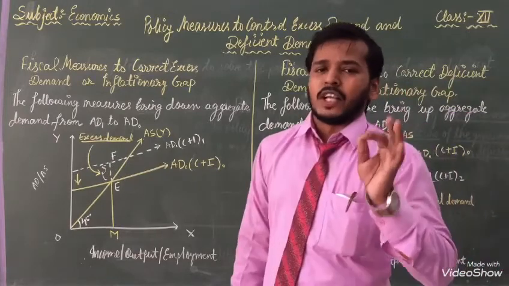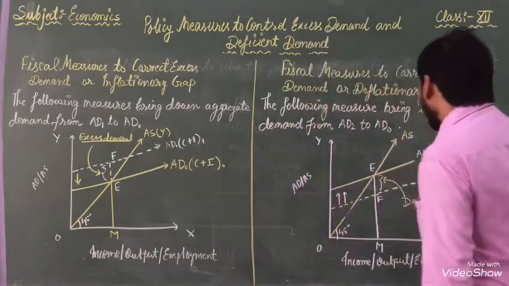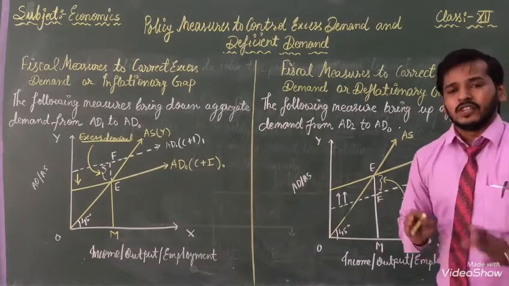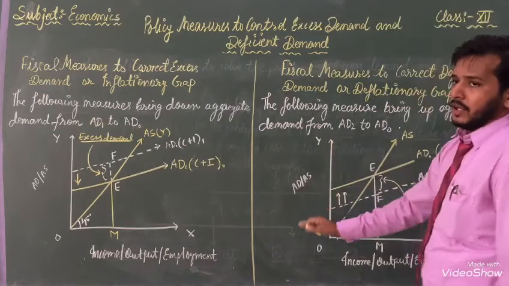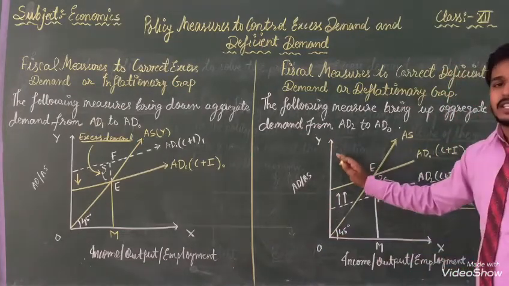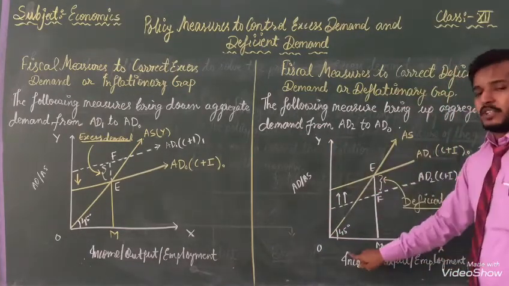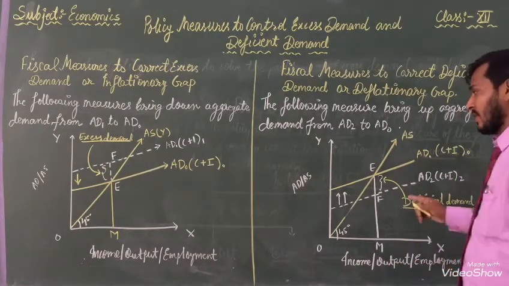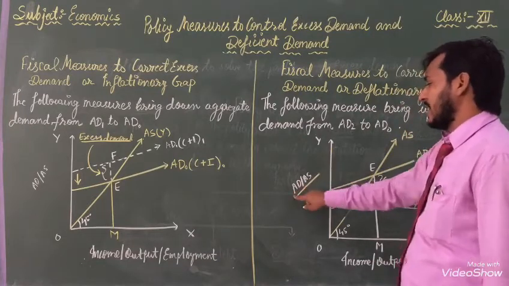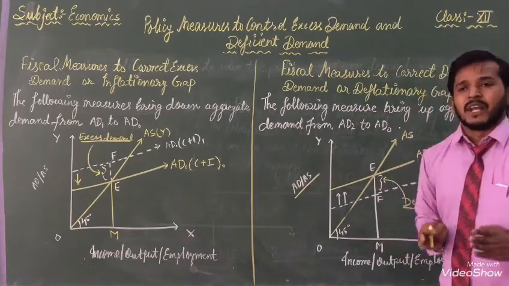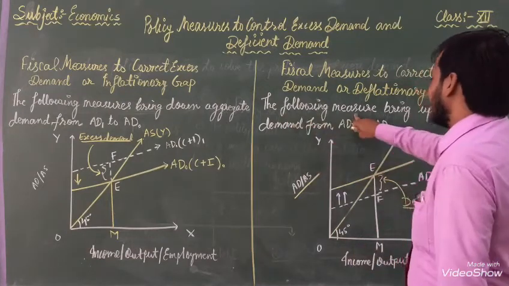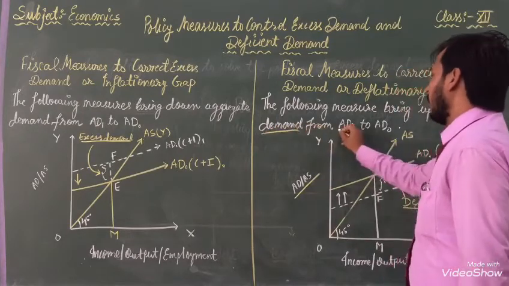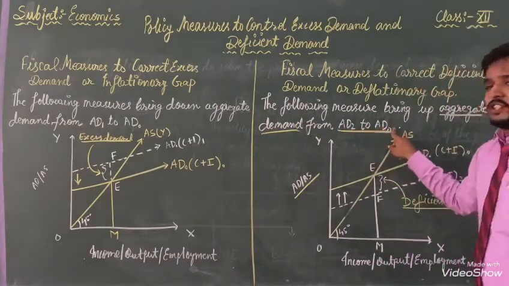With the help of that, you can know how deflation of demand comes. Solution: first, we have made the x-axis and y-axis. On the x-axis, we have represented income, output, and employment. And on the y-axis, I have written aggregate demand and aggregate supply. The following measures bring aggregate demand up from AD2 to AD0.